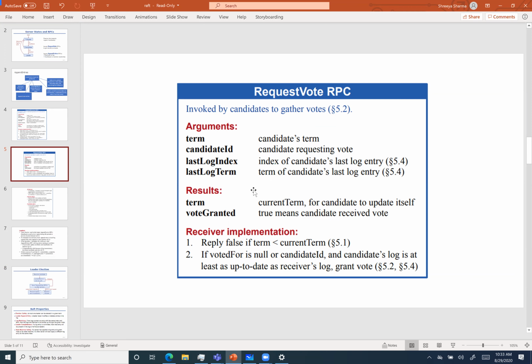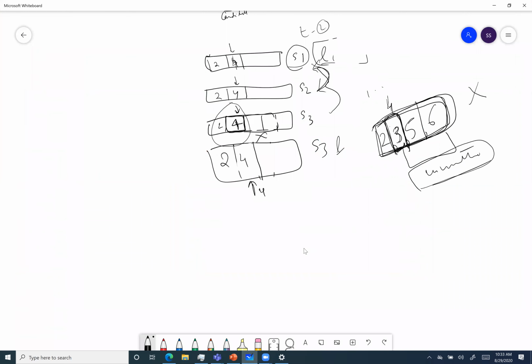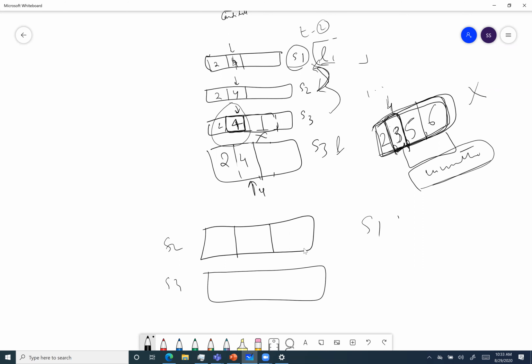One possible scenario is that we have two candidates, S2 and S3, and let's assume that both timed out together and both are requesting votes. But for S2, the log entries are 0, 1, 2, 3, 4, 5. And for S3, it is 0, 1, 0, 1, and the values are 3 and 4.